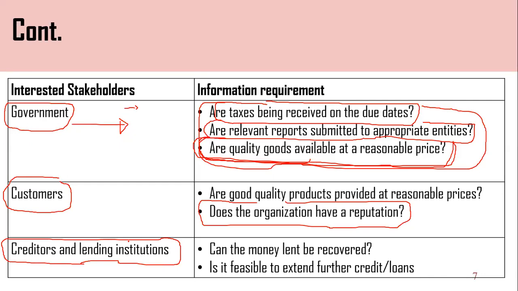We can earn fund, owners, creditors and lenders, right? Then they should have an information requirement. Can the money lent be recovered? මේ දෙන සල්ලි ටික ආයෙ recover කරගන්න පුළුවන්.